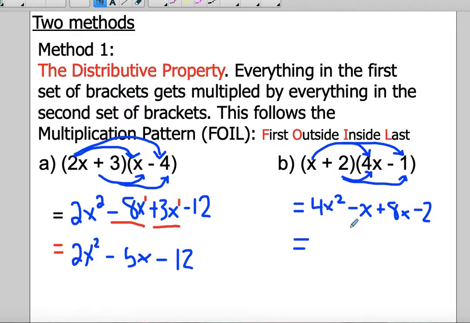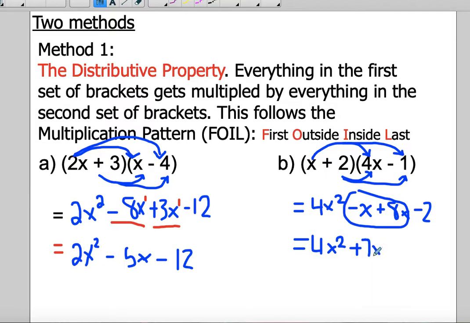And then again, we're going to simplify. These terms here are like terms. So 4x squared cannot be combined with an x because it has an exponent of 2. -x plus 8x gives me positive 7x.